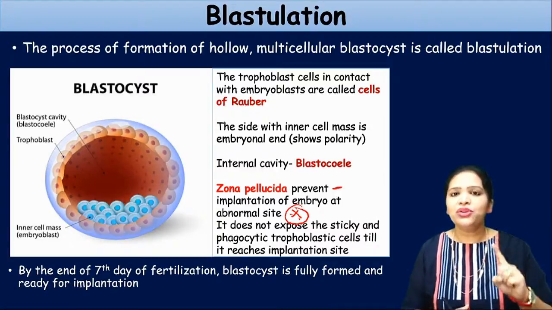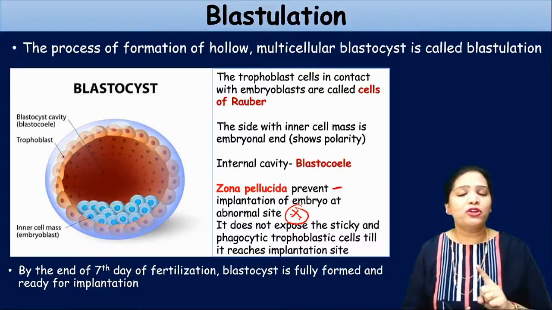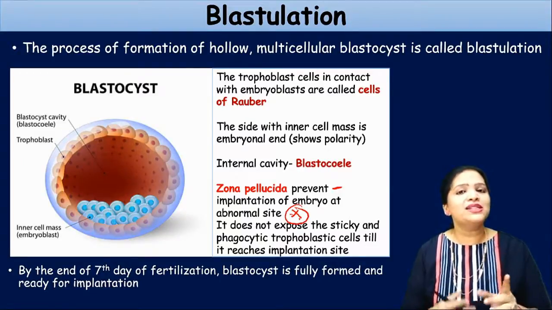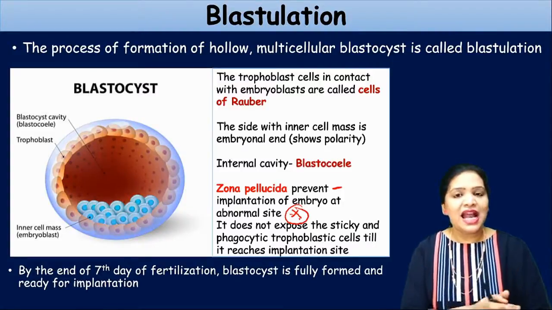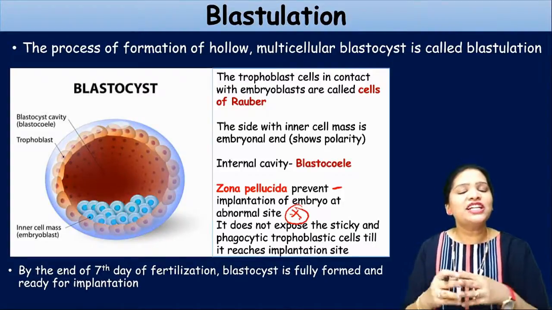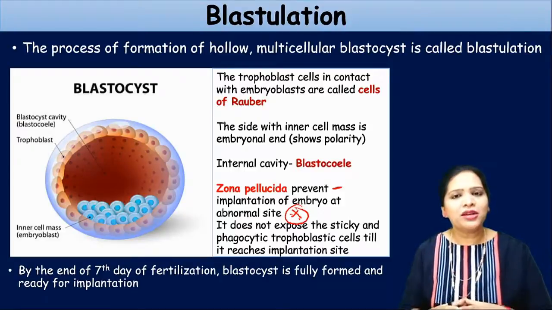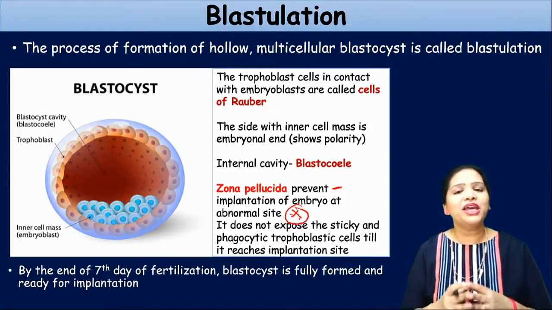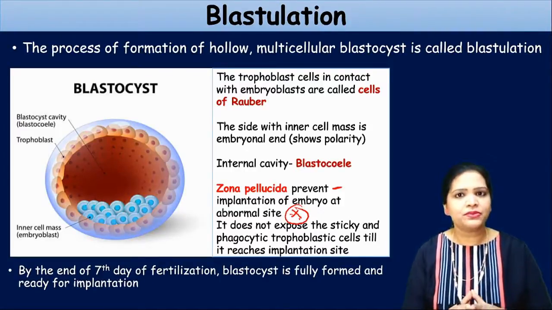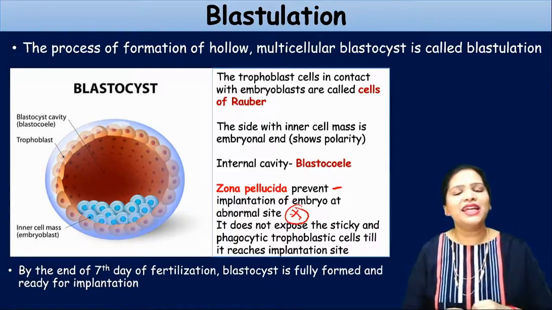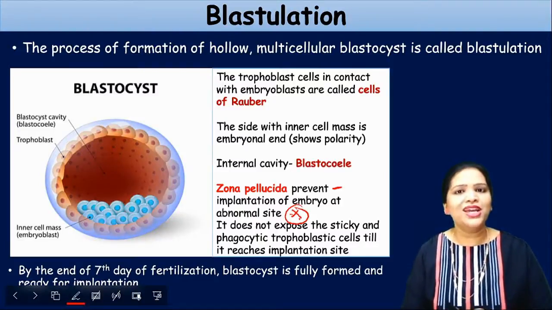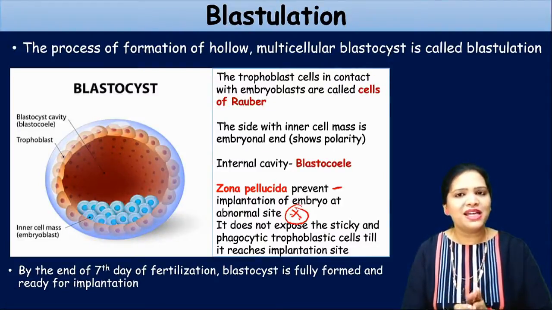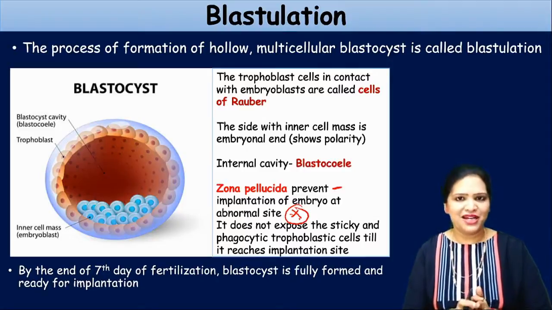It starts during secondary oocyte formation. During ovulation itself, the zona pellucida is present outside the secondary oocyte. Until the blastocyst stage, it remains. Why does it keep remaining? Because it plays a major role in the implantation. It helps the blastocyst to implant in an accurate, safe and successful place. So the zona pellucida plays an important role in the implantation.